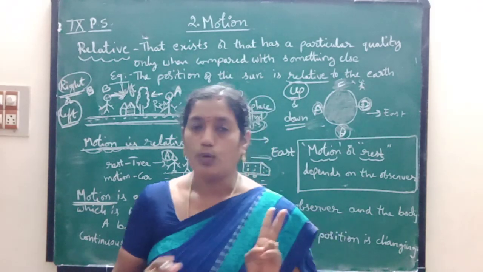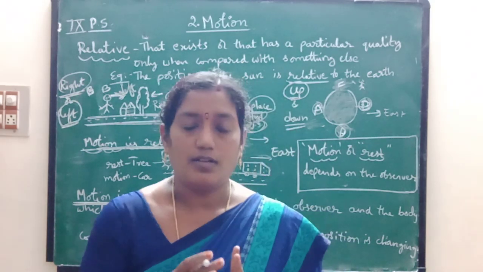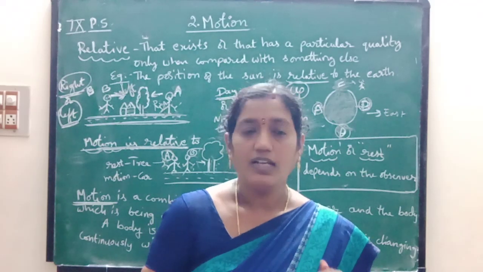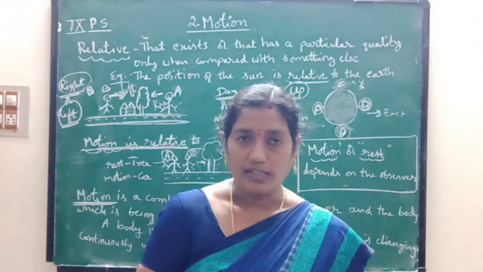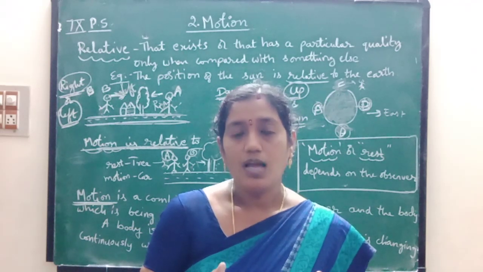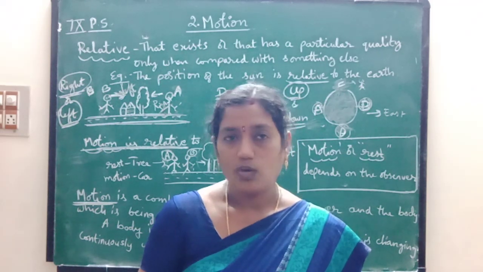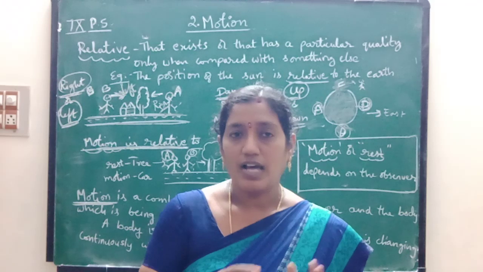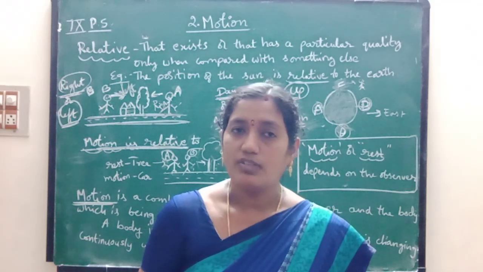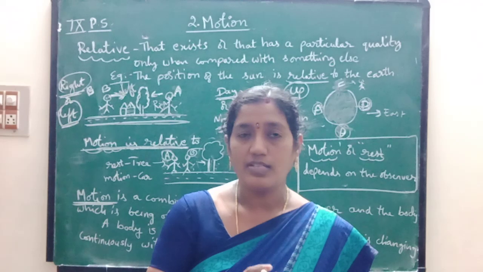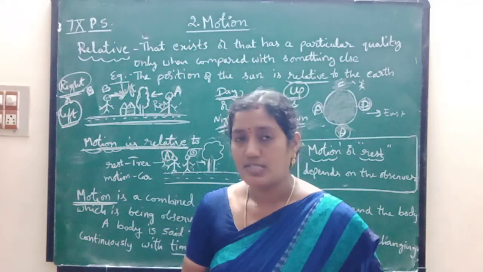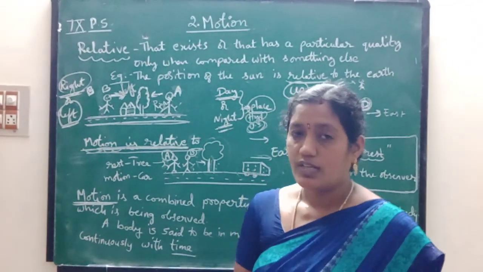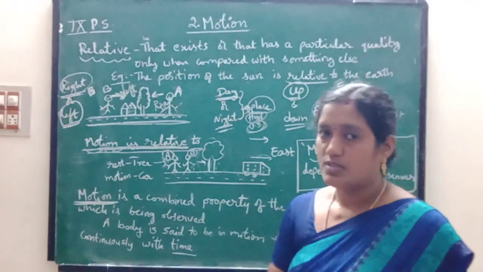Here I told you two points. The trees, buildings, shops, poles, whatever is on the roadside, they are at rest with respect to the surroundings, but they are moving with respect to the movement of the vehicle. So here motion is relative: from one point of view they are at rest, and from another point of view they are in motion. So children, do you understand what is motion and what is rest? The main important thing is that motion is relative to the observer.